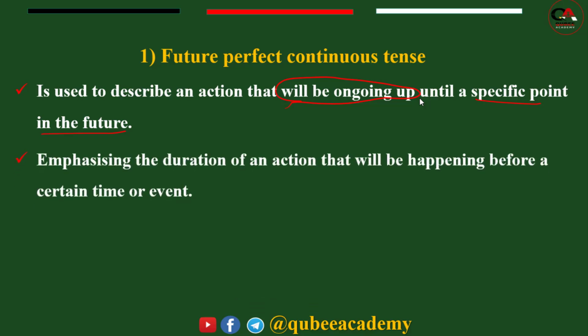The other use or indicator of future perfect continuous tense is emphasizing the duration of an action that will be happening before a certain time or event. So there is a duration.